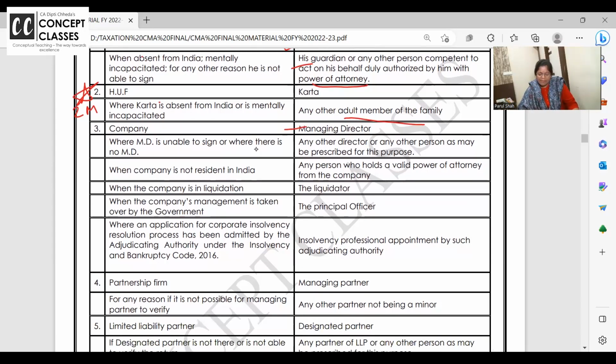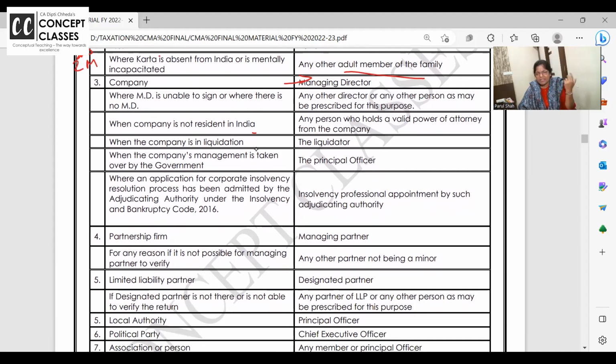In case of company, MD will file the return. Where MD is unable to sign, any other director. Where company is not resident in India, if it is a foreign company having a PE in India and all, then whoever is having the valid power of attorney in India. When the company is in liquidation, then liquidator is appointed, official liquidator, he will sign or verify the return. In case company's management is taken over by government, then principal officer. This one is asked, and I feel more chances of getting this.